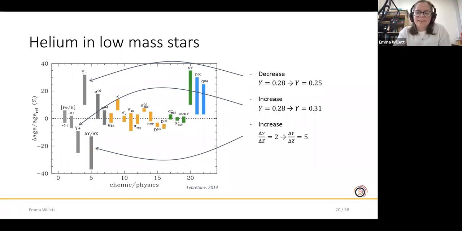How much does this actually matter? Well, if we're interested in high precision stellar ages for galactic archaeology, then it matters quite a lot, because here you can see the fractional change in age. If you change the helium abundance in these two bars, or the helium to metal enrichment ratio, by really quite conservative amounts, you can easily change the age by tens of percent. So in an era when asteroseismic ages are making uncertainties of a couple of tens of percent, maybe, as I say, 20, 25 in the K2 sample, making them a realistic possibility, then this really matters quite a lot.